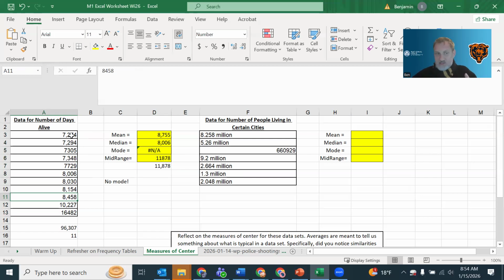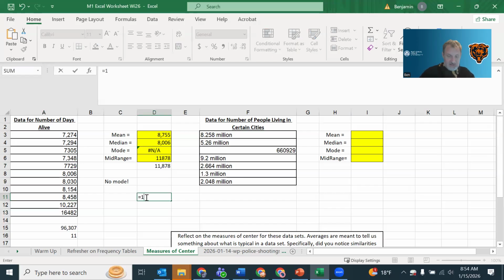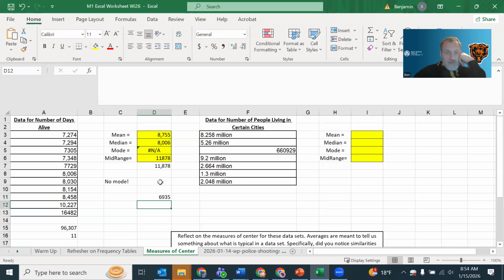And this shouldn't be surprising, because if we take a class of students at NLU in the undergraduate program taking statistics, many of them are going to be around the same age. I don't know, 7,000 or 8,000, high 7s, low 8s. We're talking probably 19, 20 years old. I can just check here, equals 19 times 365. Okay, so look more towards the 20-year-old, and even a little bit older, maybe 21, 22.